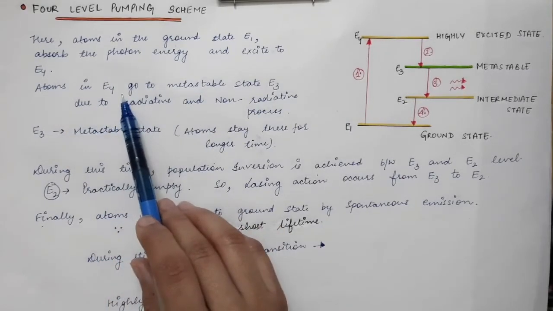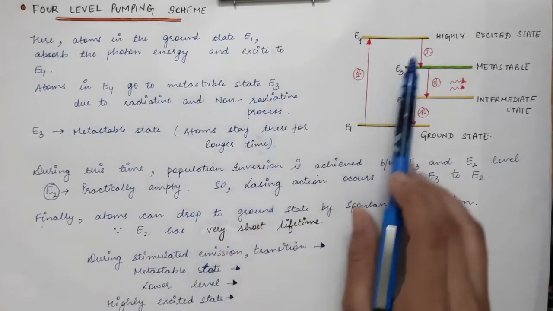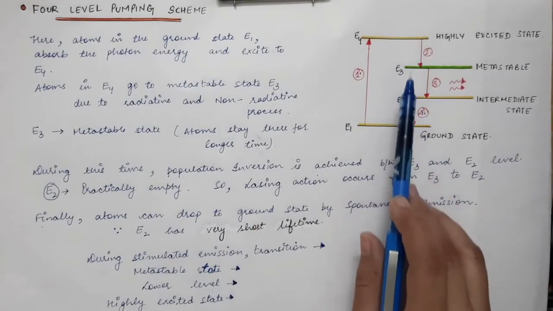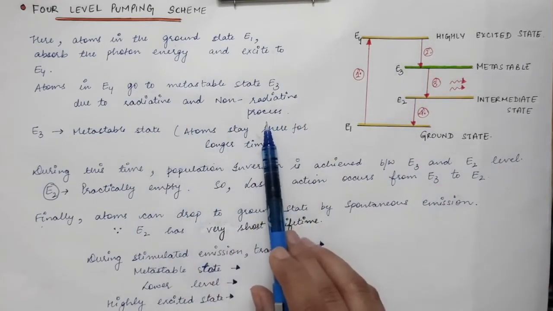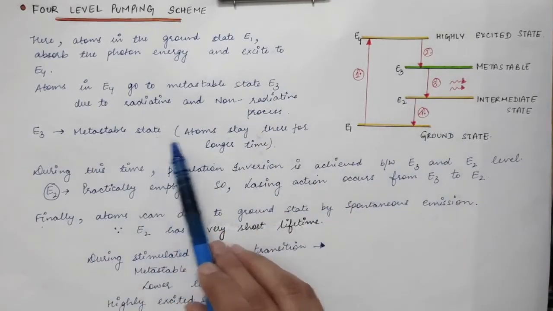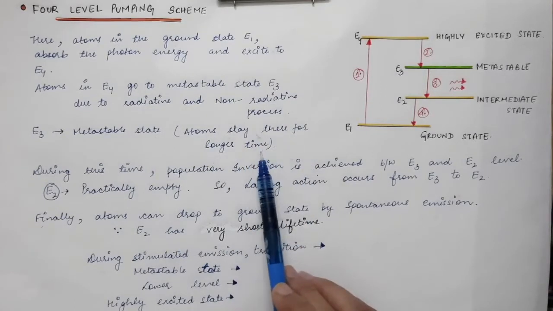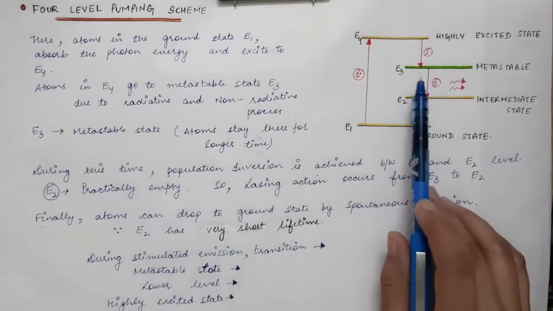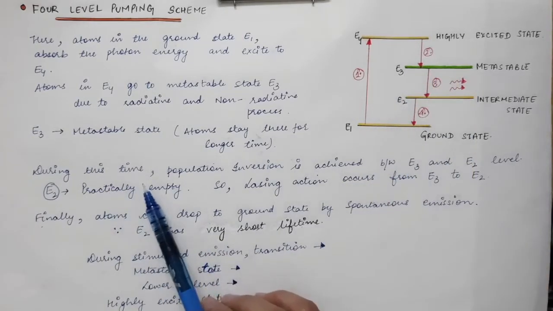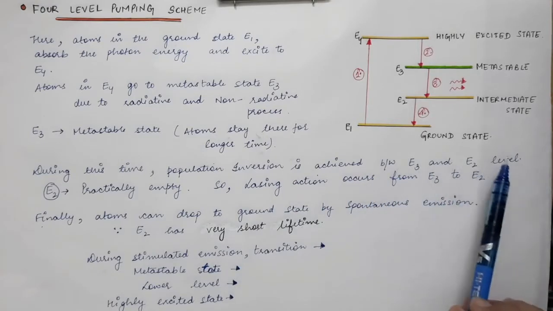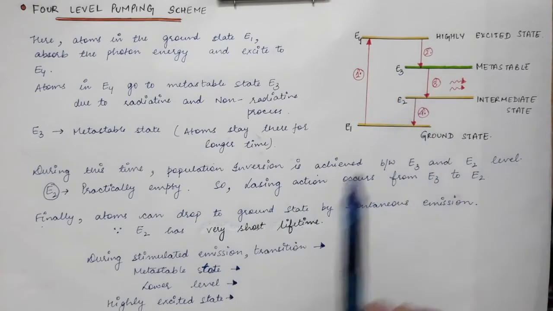Now atoms in the E4 go to the metastable state E3. So atoms in the E4 state will go to the metastable state via radiative and non-radiative processes. Now E3 is a metastable state and atoms stay there for a longer period of time. During this time, population inversion condition is achieved between E3 and E2 level.